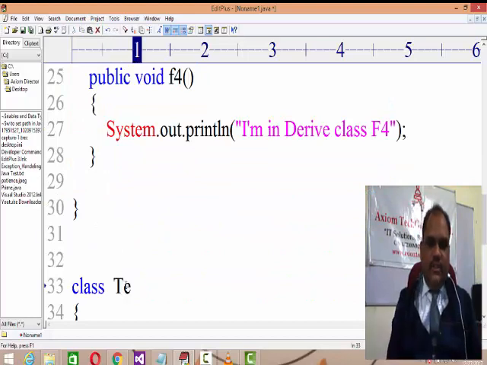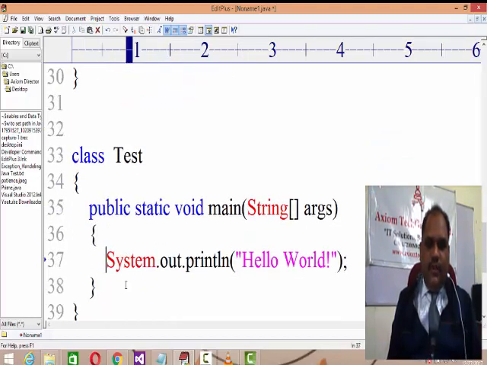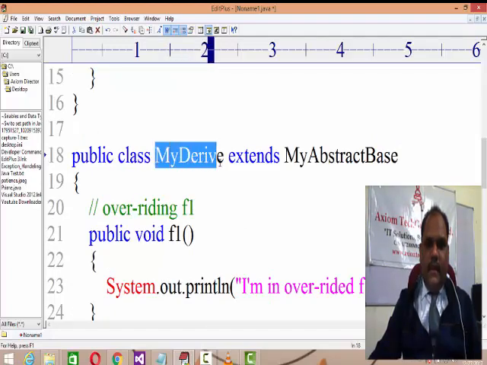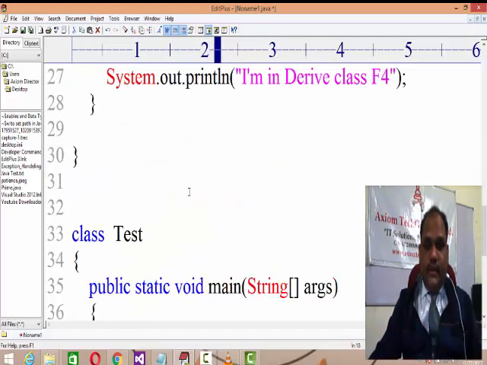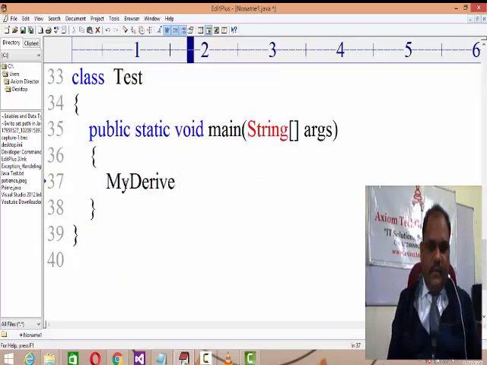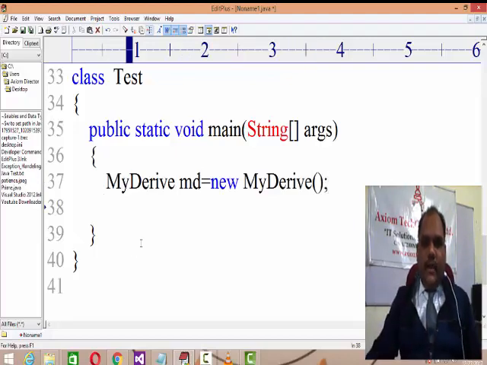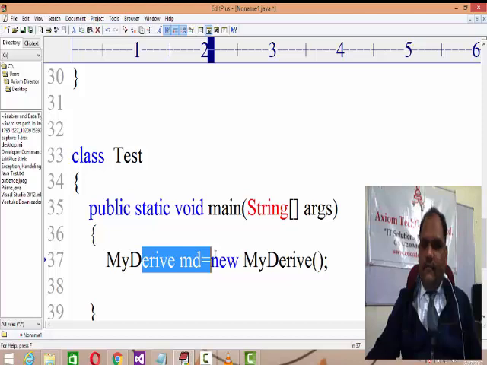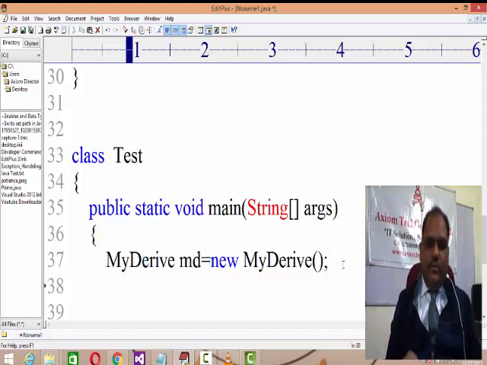Now I am having a test class with the PSVM. What I'm trying to demonstrate is the inheritance using abstract class. So first of all, I need to create the object of MyDerived. MD equals new MyDerived. Try and understand that you cannot create the instance of MyAbstractBase because it's an abstract class. So you need to create the instance of MyDerived, right? So the properties belonging to the abstract method.